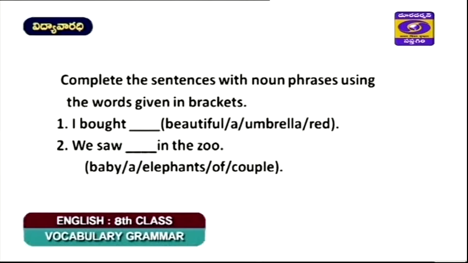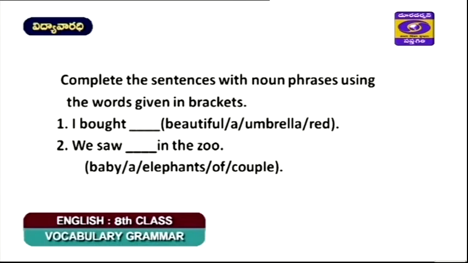Now let us look at the sentences. These sentences are taken from the exercise, that is, complete the sentences with noun phrases using the words given in brackets. So we have 2 sentences in this slide. I bought dash. So what is bought is the object, but not in the correct order. So can we decide the correct answer taking these jumbled words from the brackets? Yeah, let us look at that.